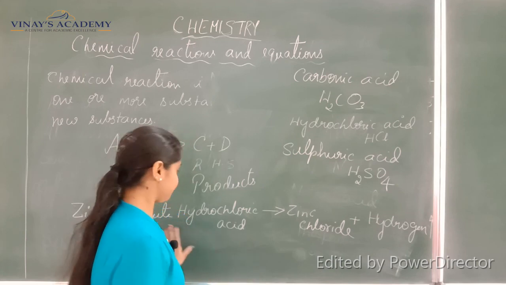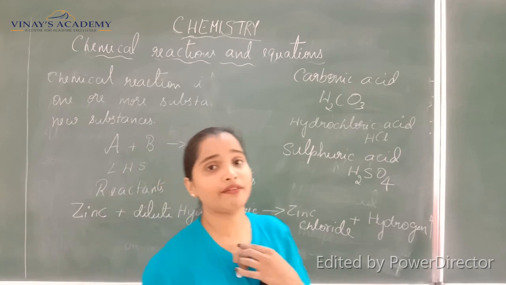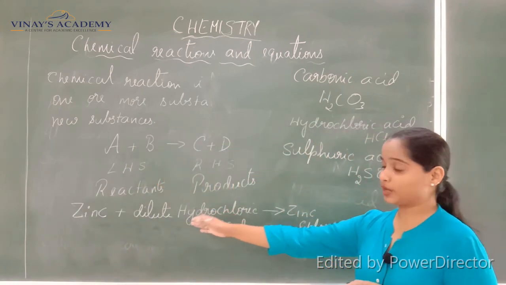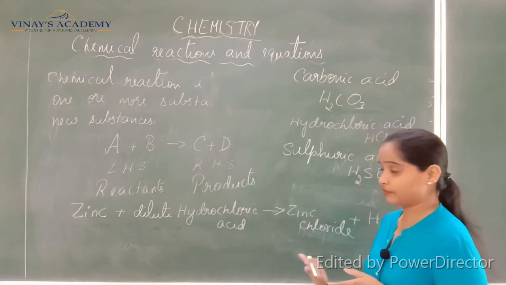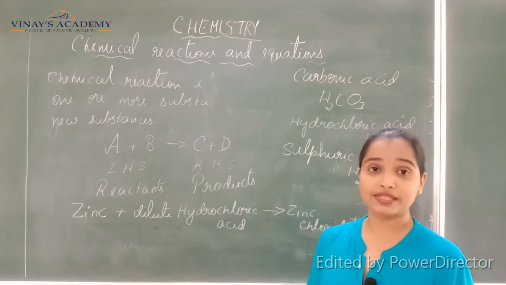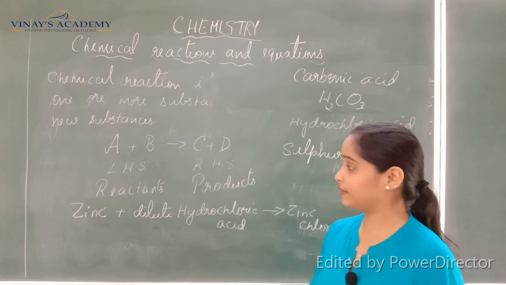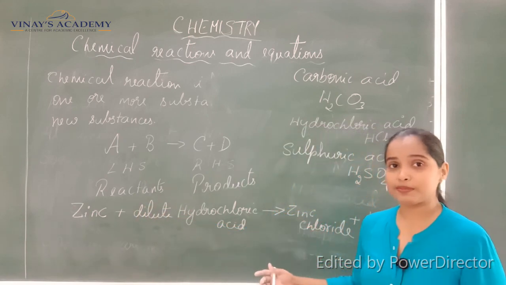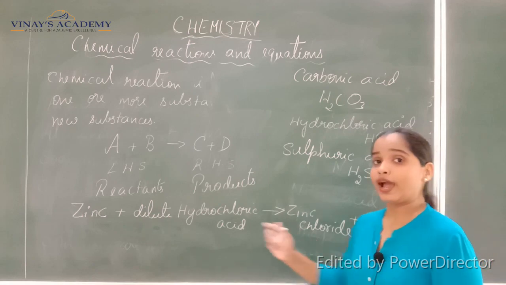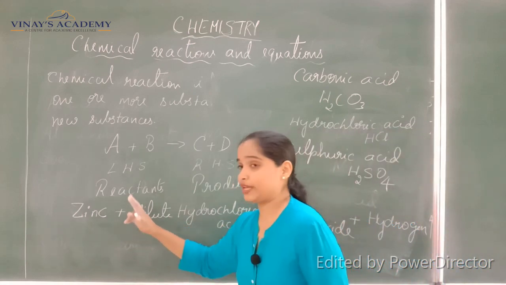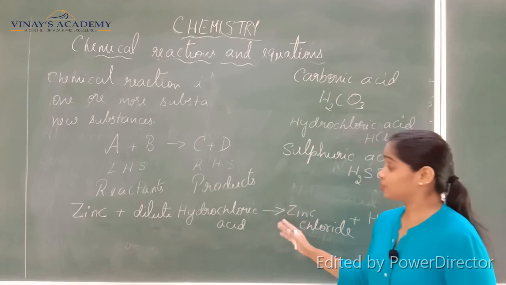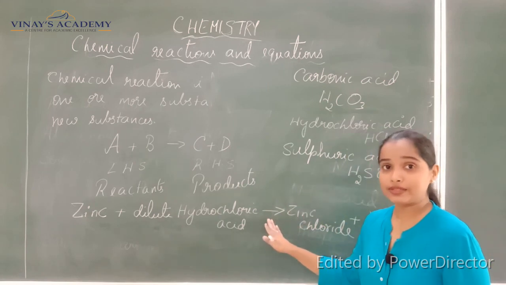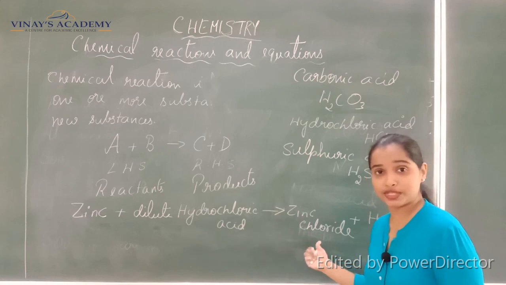So for today we have learnt only how word equations are written when a particular reaction takes place. This is only to make you understand that when reactants react, they form new substances, that is the products, and the reactants are separated by a plus mark, and to show that the product is being formed, we have an arrow mark which points towards the products.